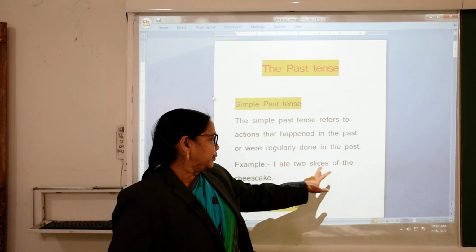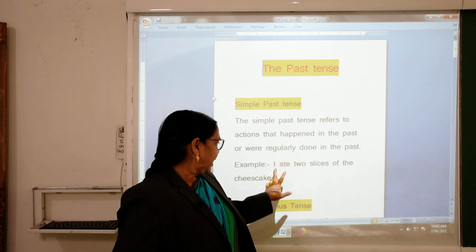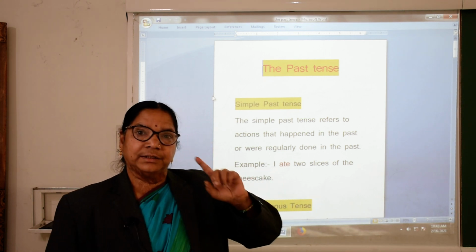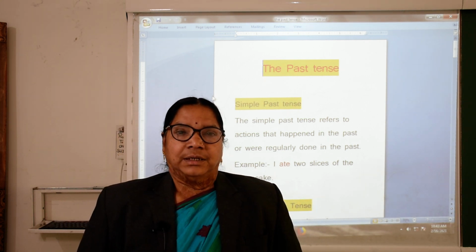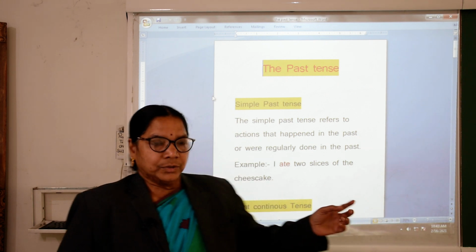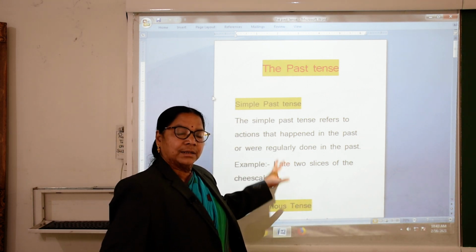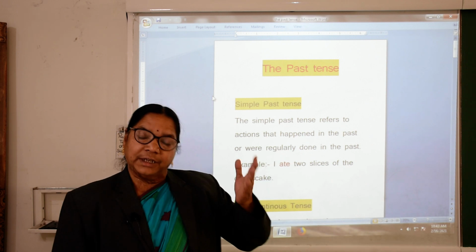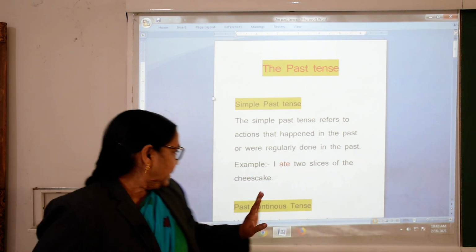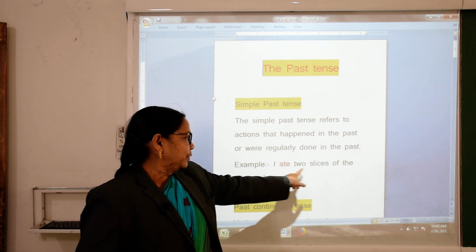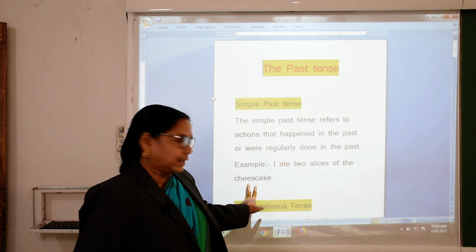Example, I ate 2 slices of cheesecake. I ate, eat, ate, eaten. Eat is present. Okay. Ate is past. I ate, I ate already. Okay. So, this is I ate 2 slices of cheesecake.